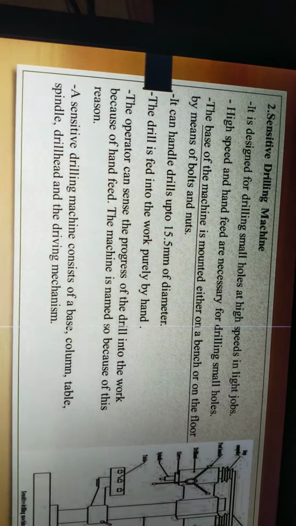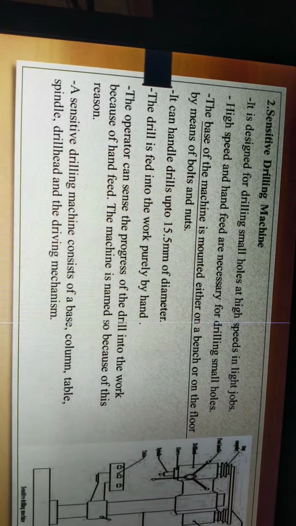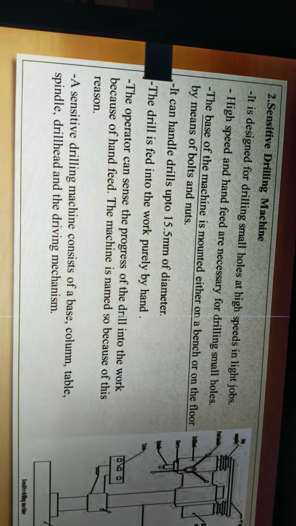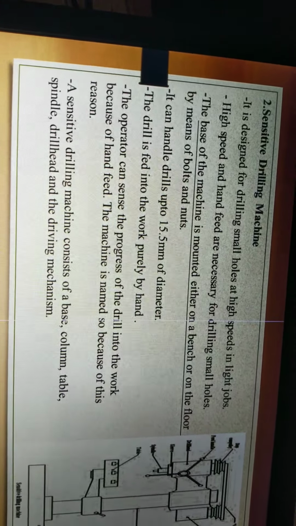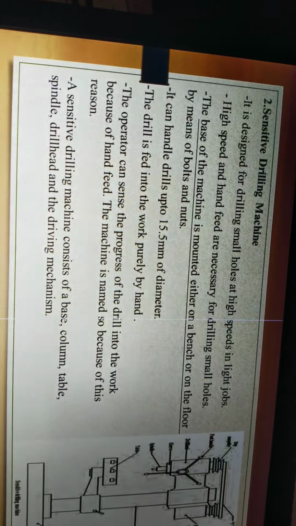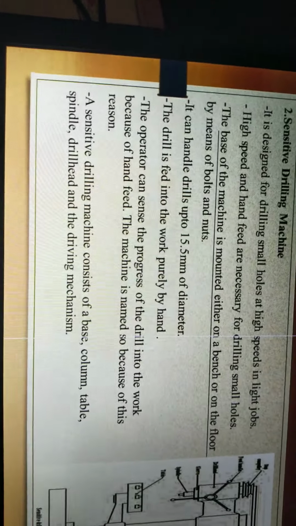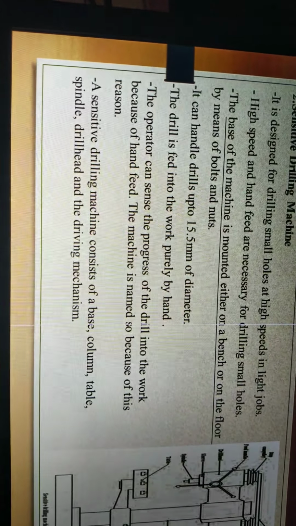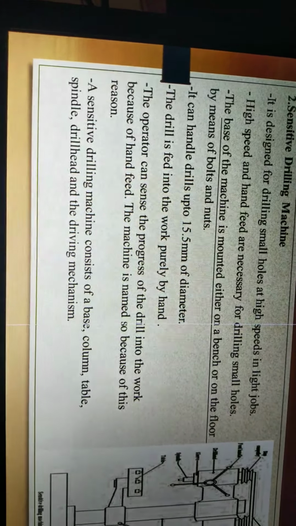It can handle drills up to 15.5 mm diameter. The drill is fed into the work purely by hand. The operator can sense the progress of the drill into the work because of the hand feed. The machine is named so because of this reason.